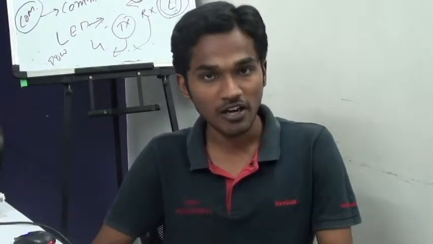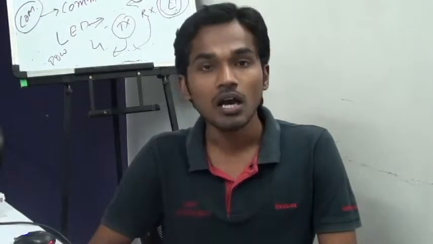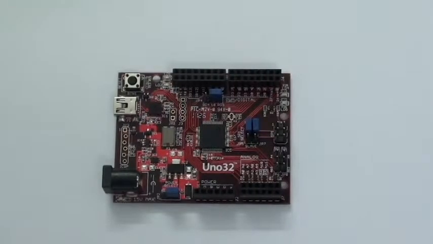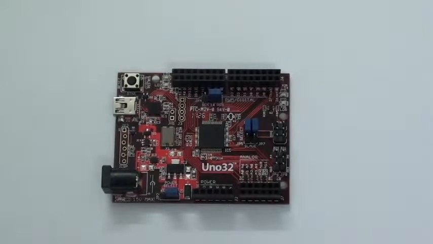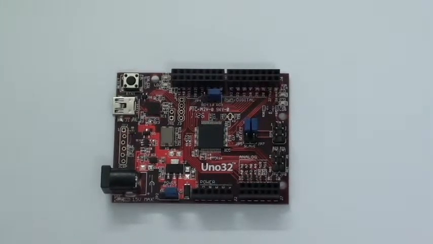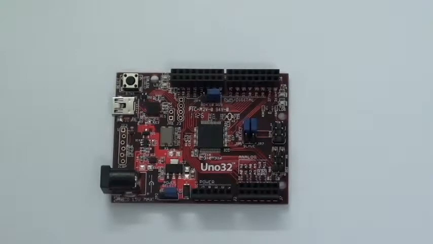The basic difference between ChipKit platform and Arduino platform is that in Arduino platform we will be using 8-bit Atmel based microcontrollers. In ChipKit we will be using PIC based 32-bit microcontrollers. In Arduino we are having varieties of board. Arduino Mega is there, Arduino Uno is there, Arduino Duemilanove is there. In ChipKit we are having two varieties of board, ChipKit Uno32 and ChipKit Max32.